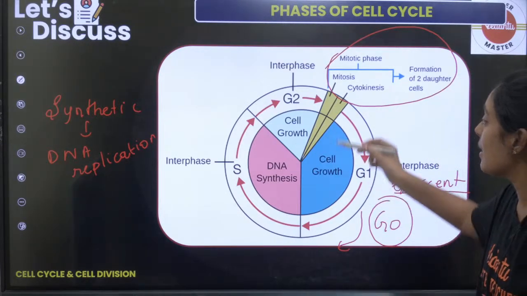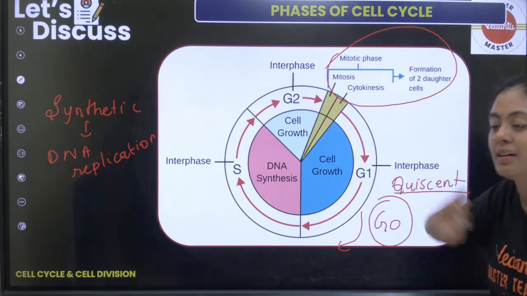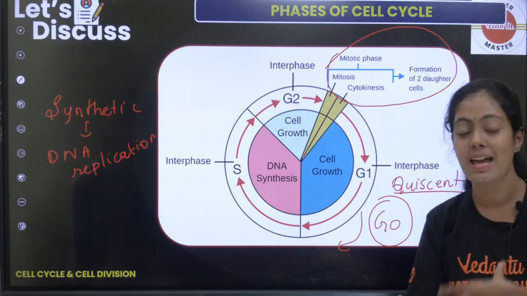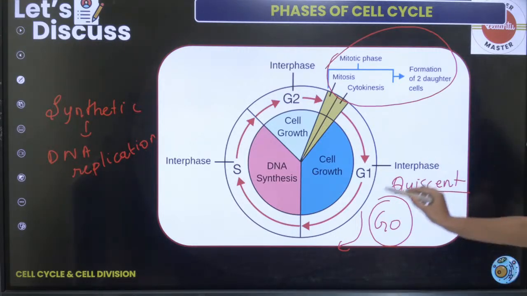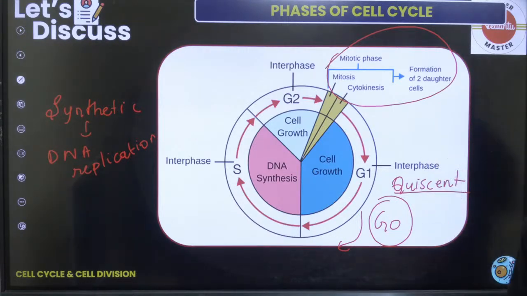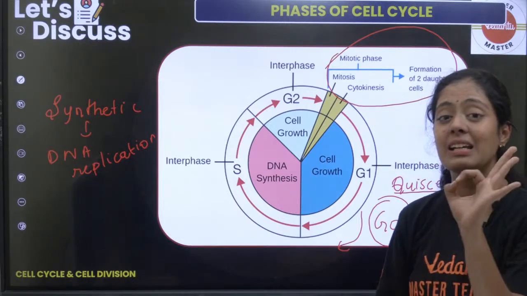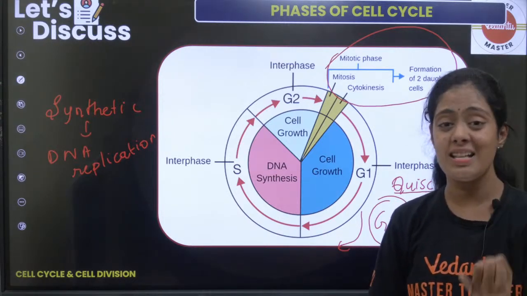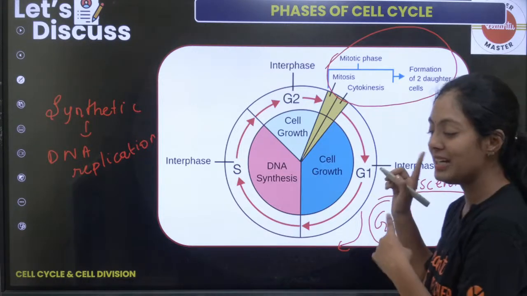Protein synthesis, all the synthesis that is needed for your M phase is happening here. Synthesis of proteins and enzymes. Okay, yes. Did you understand, students? This G0 stage is very important. It is called the quiescent stage where the cells are terminally differentiated. Okay, heart cells and neurons are all examples of terminally differentiated cells.